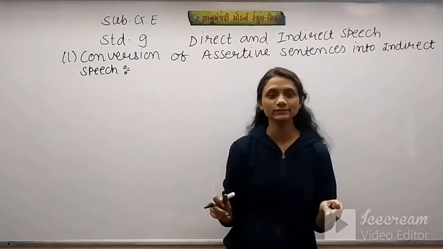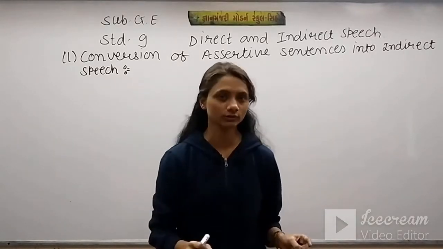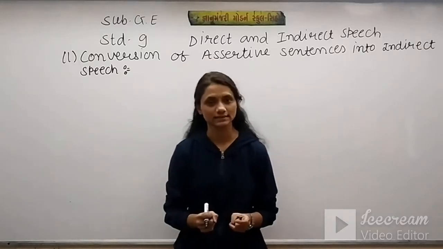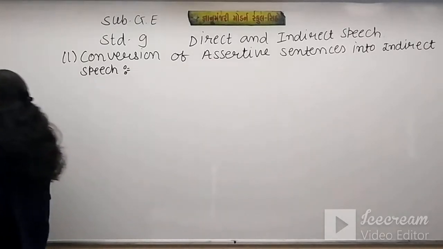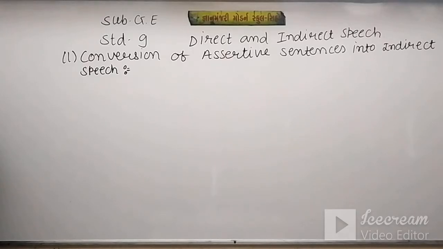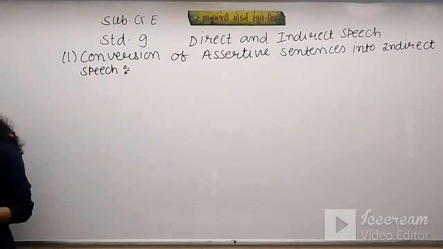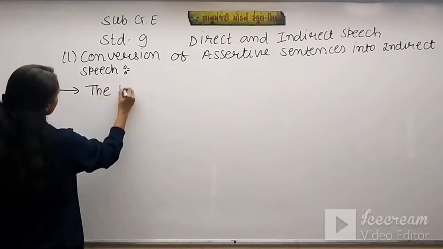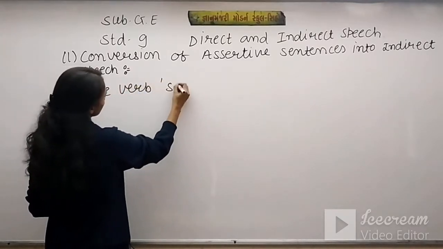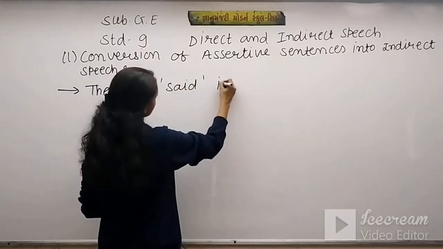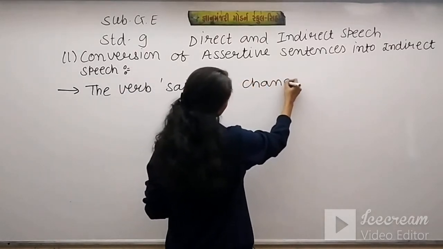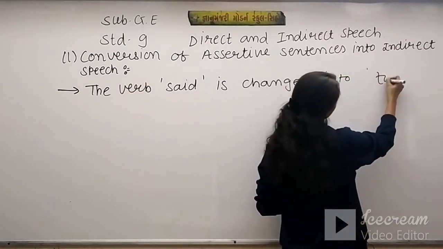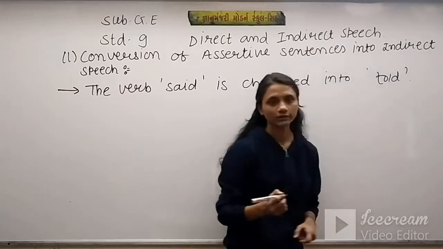I mean assertive sentences are given, and if you are told to change them into indirect speech, how can we change? That is the rule. The first rule is the verb said is changed into told.